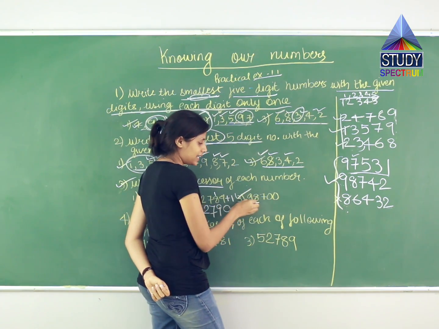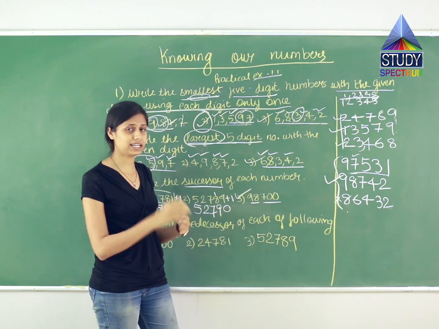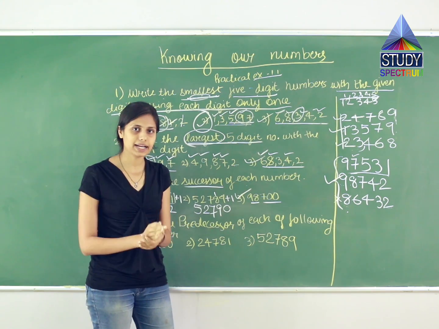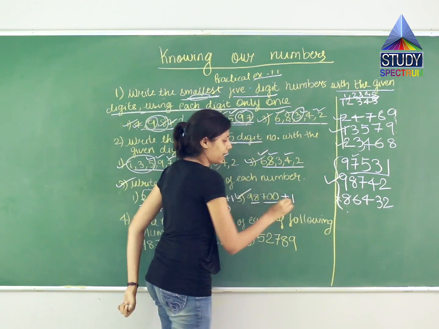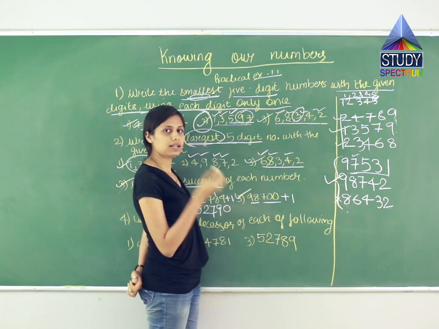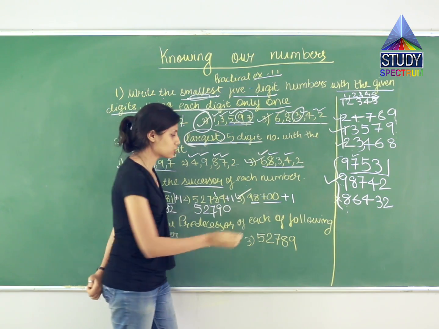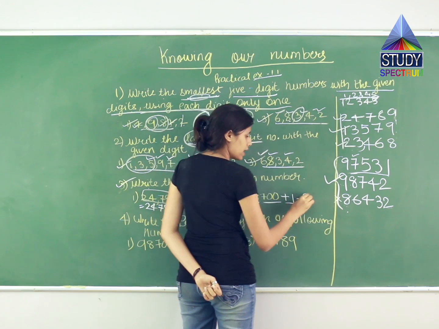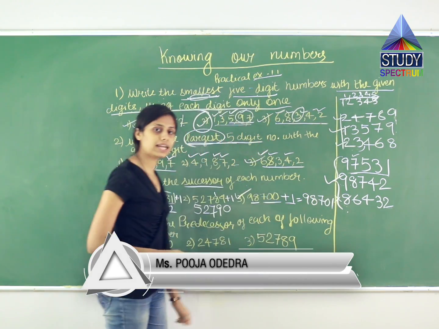I have 98,700. What will be the next number after 98,700? 98,701. What did I do? Just added 1. So when the successor is asked, what do we have to do? We have to just add 1 to the given number. So this number was given to us. We have added 1. So the answer comes to 98,701. Now the next question.